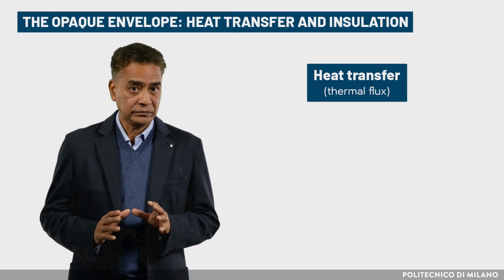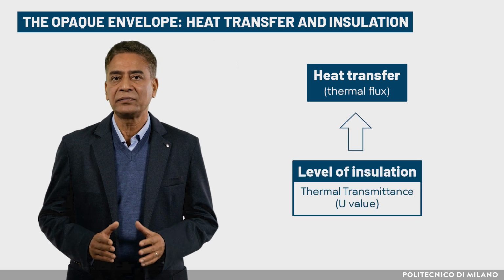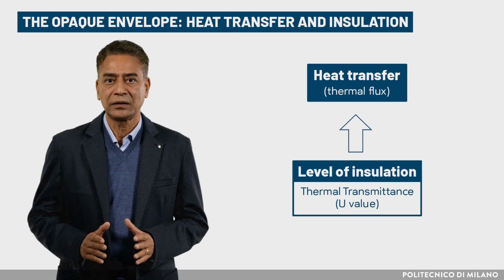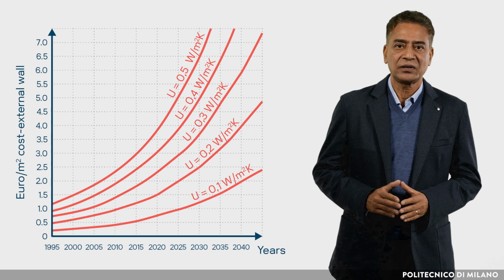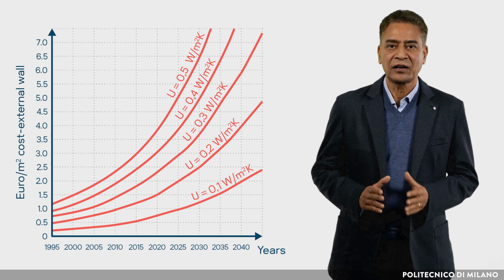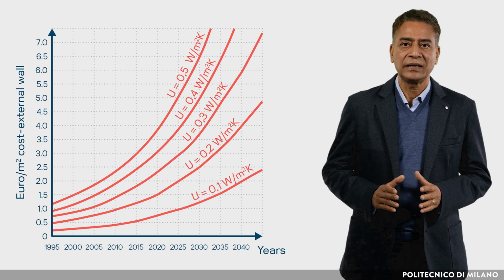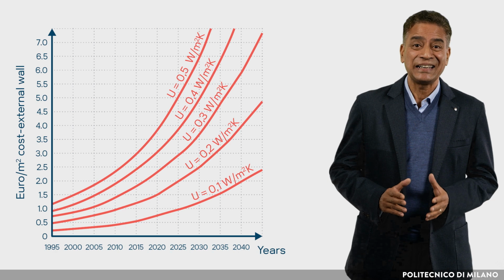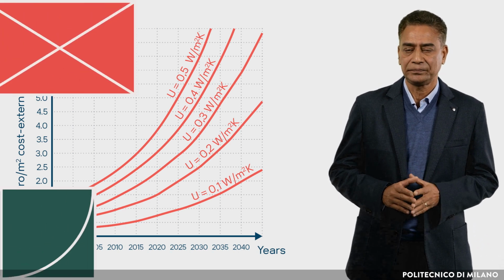The heat transfer, thermal flux, across the opaque envelope directly depends on the level of insulation, which is characterized by its thermal transmittance, U value. Current projections on the increase in the cost of energy indicate a very close dependence between the level of insulation of the building and the cost of heating. The design choices at an early design stage have consequences for many years.